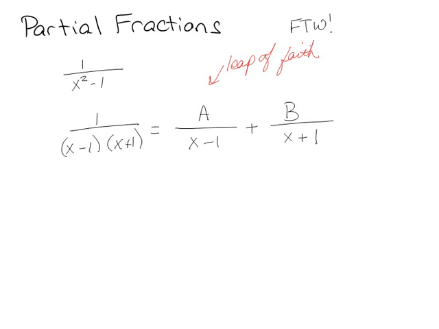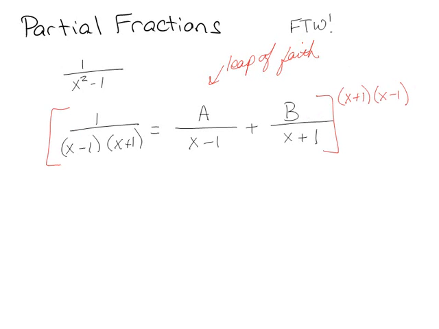So basically we've got this going on here, and I want to figure out what A and B would make that statement true. Now to do that, I don't like fractions because they're scary. Even though this is partial fractions, it's still trying to do as few fractions as possible. So I'm going to multiply the entire thing by x plus 1 and x minus 1.